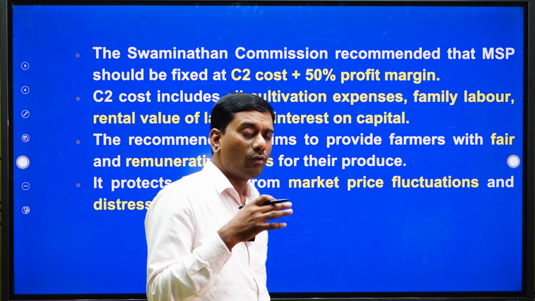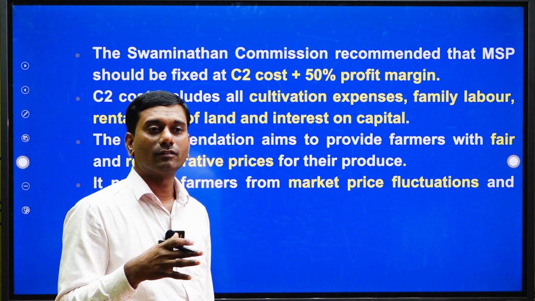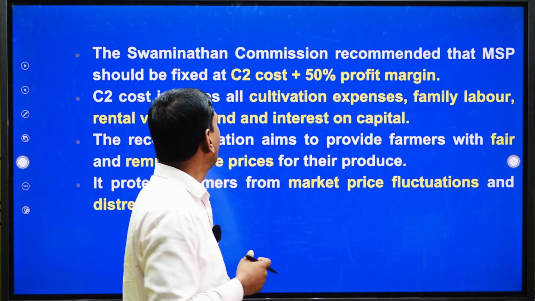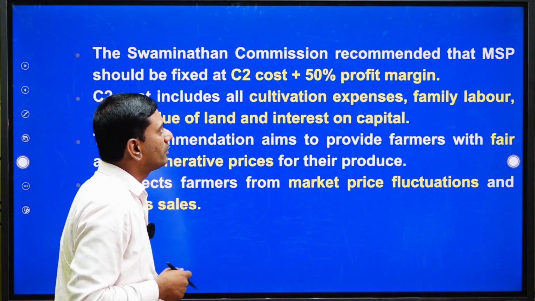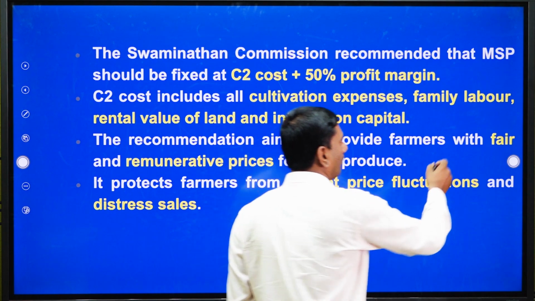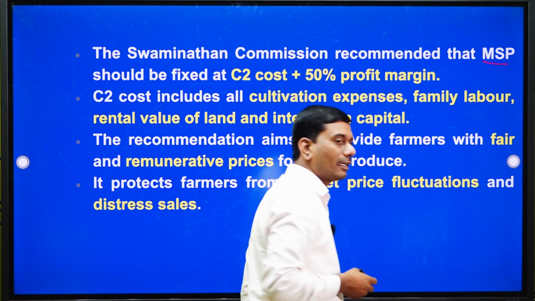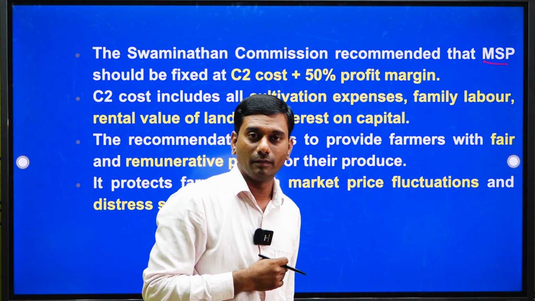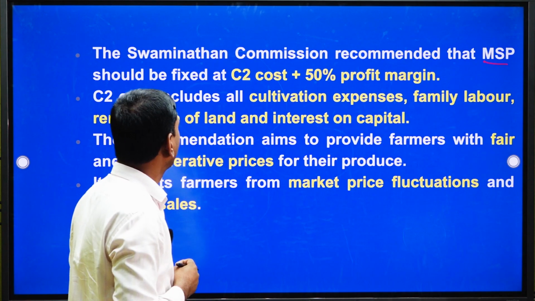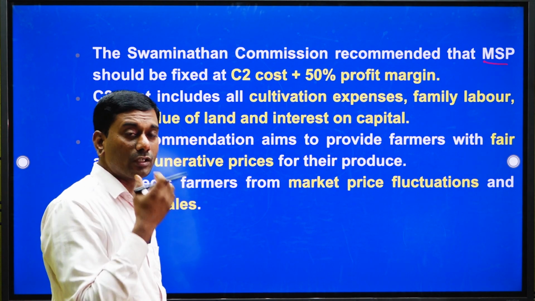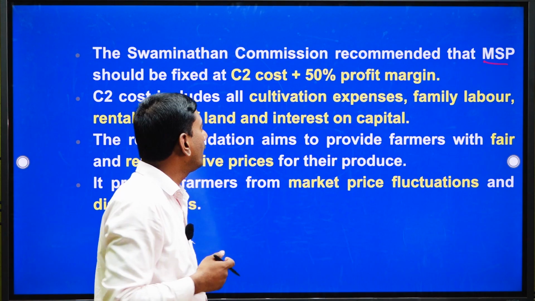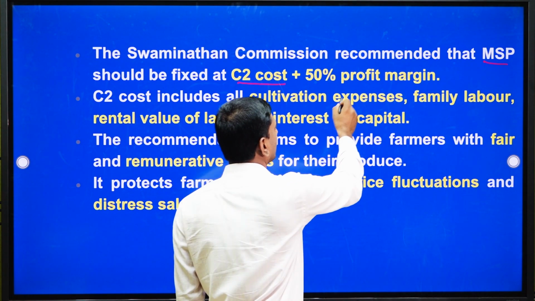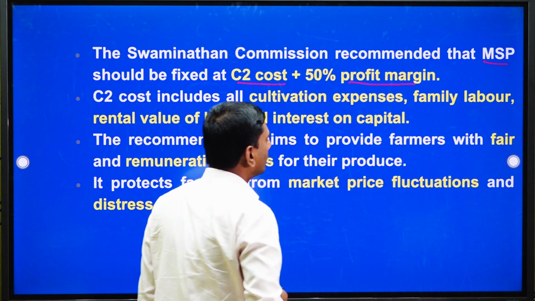Now we will focus on what policies and recommendations this committee framed. The MS Swaminathan Commission recommended MSP, the minimum support price, which is a price guaranteed by the government for the produce of the farmers. Here he made a cost principle: the C2 concept plus 50%, which I will explain in detail on the next slide.